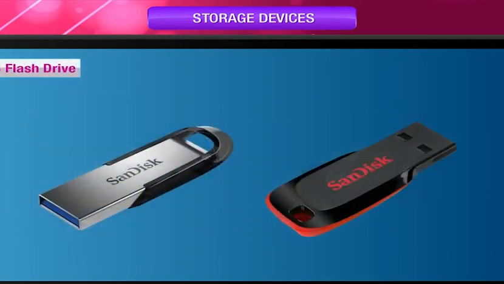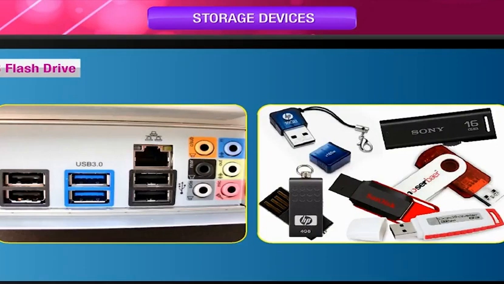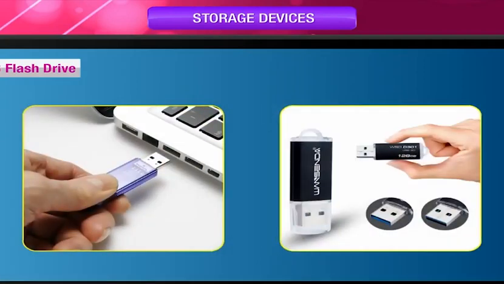USB flash drive. It is popularly known as pen drive. It is a plug-and-play device used for copying and moving data from one computer to another. It has replaced floppy disks as it is very small, lightweight, and a rewritable device. It can be attached to any USB port and has the capacity of storage ranging from 2 GB to 32 GB or more of data. Flash drives are smaller, faster, and more reliable than floppy disks.